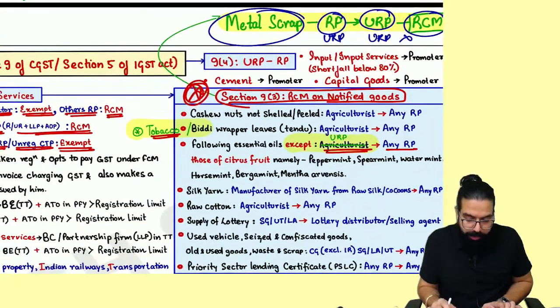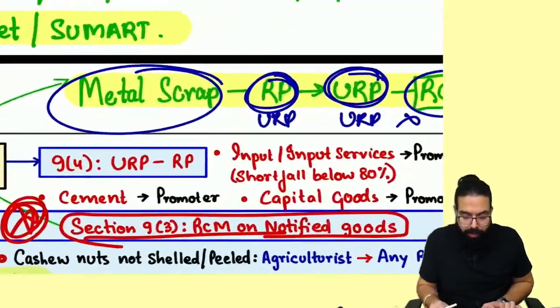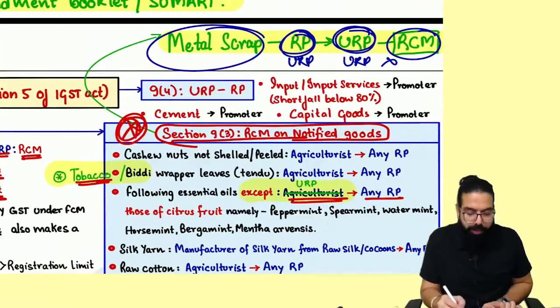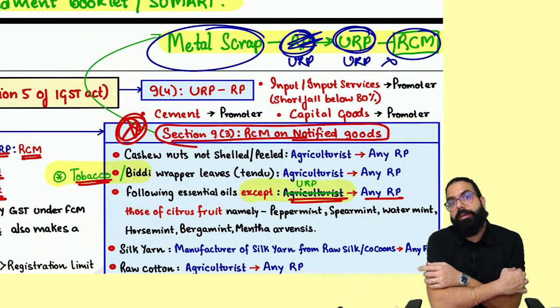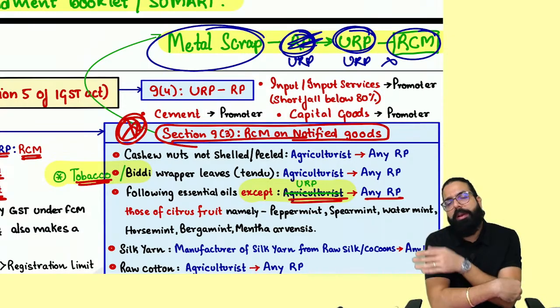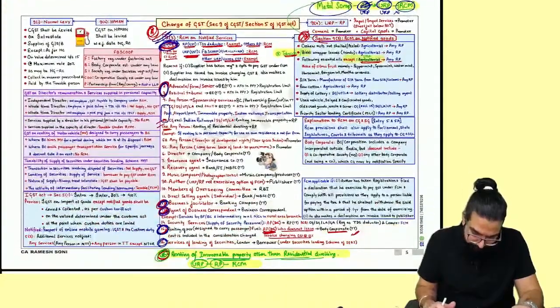Okay, here we had gone ahead and learned, if registered person is giving to unregistered person, no, this I have written ulta over here. It is unregistered person giving to registered person goes ahead and pays. Unregistered person giving to registered person pays GST under RCM. Registered person to registered person, then TCS, TDS provisions are applicable. Registered to registered, TDS provisions are applicable. Unregistered to unregistered, there is no GST. Done, sir. This point is clear.